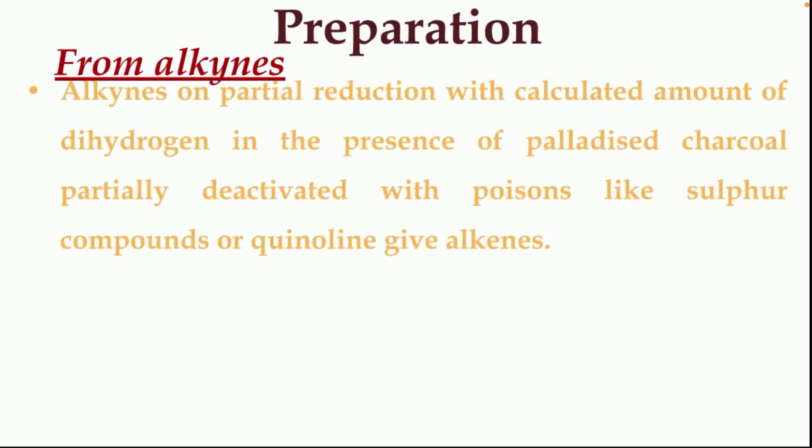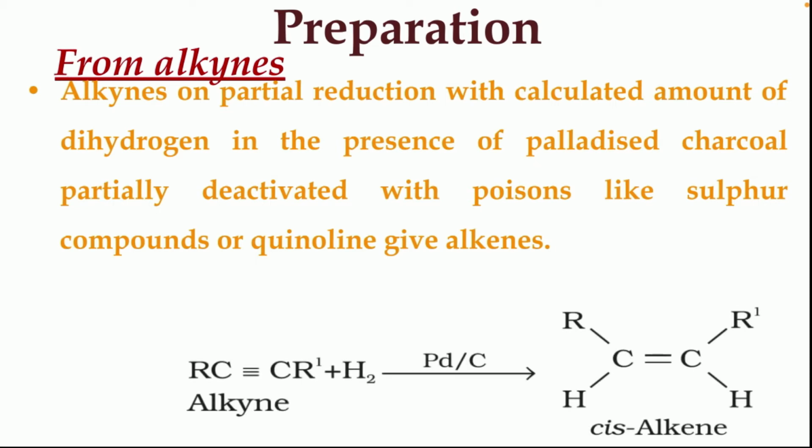Next we shall discuss the methods of preparation of alkenes. First one, from alkynes, that is from the triple bonded compounds. Alkynes on partial reduction with the calculated amount of dihydrogen in presence of palladized charcoal partially deactivated with poisons like sulfur compounds or quinoline give alkenes.